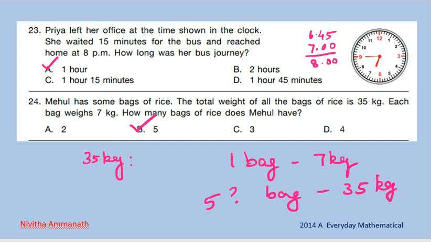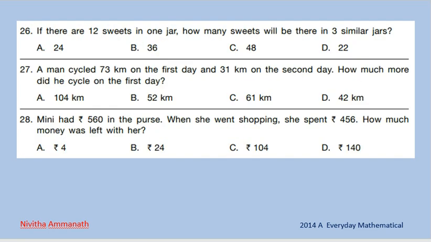Next one. There are 12 seeds in one jar. How many seeds will be there in 3 similar jars? So we have to look at how many sweets 3 jars contain. One jar contains 12 sweets, and 3 similar jars are there. So 12 into 3. 2 3s are 6. 1 3s are 3. 36.